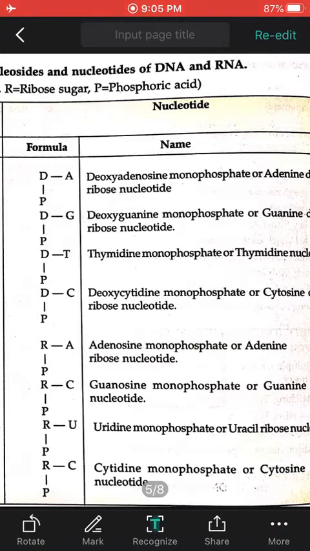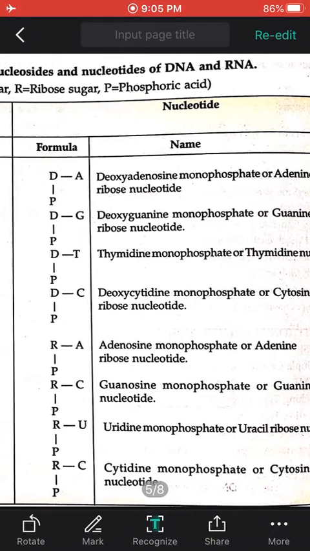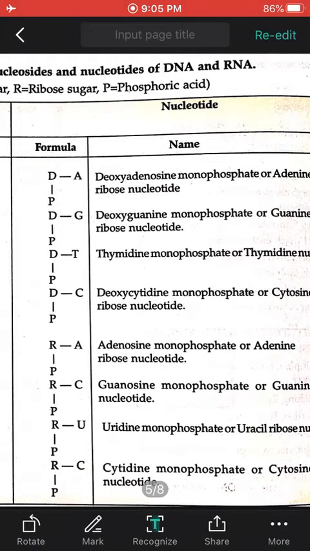You can say monophosphate. Single phosphate is there, so it can be monophosphate. So when phosphate gets attached to the nucleoside, it forms nucleotide. Okay, you can see in the figure. Understood? Now this strand of nucleotide is a half part of the genetic material. When this half part will join to the other half part, then the DNA will be formed.